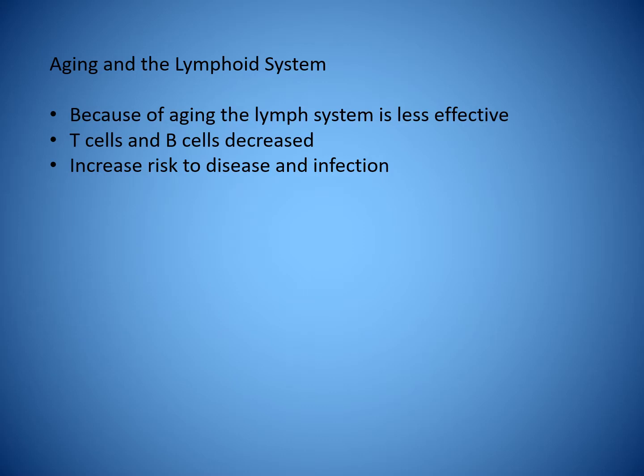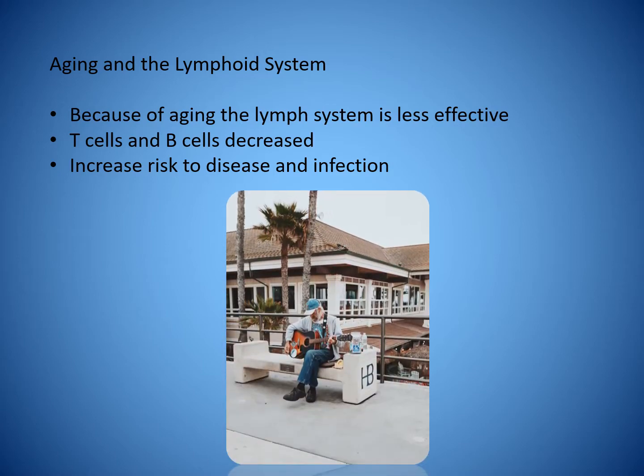Lymphoid system and aging. Because of aging, the lymph system is less effective. T and B cells decrease, and there is an increased risk of disease and infection.